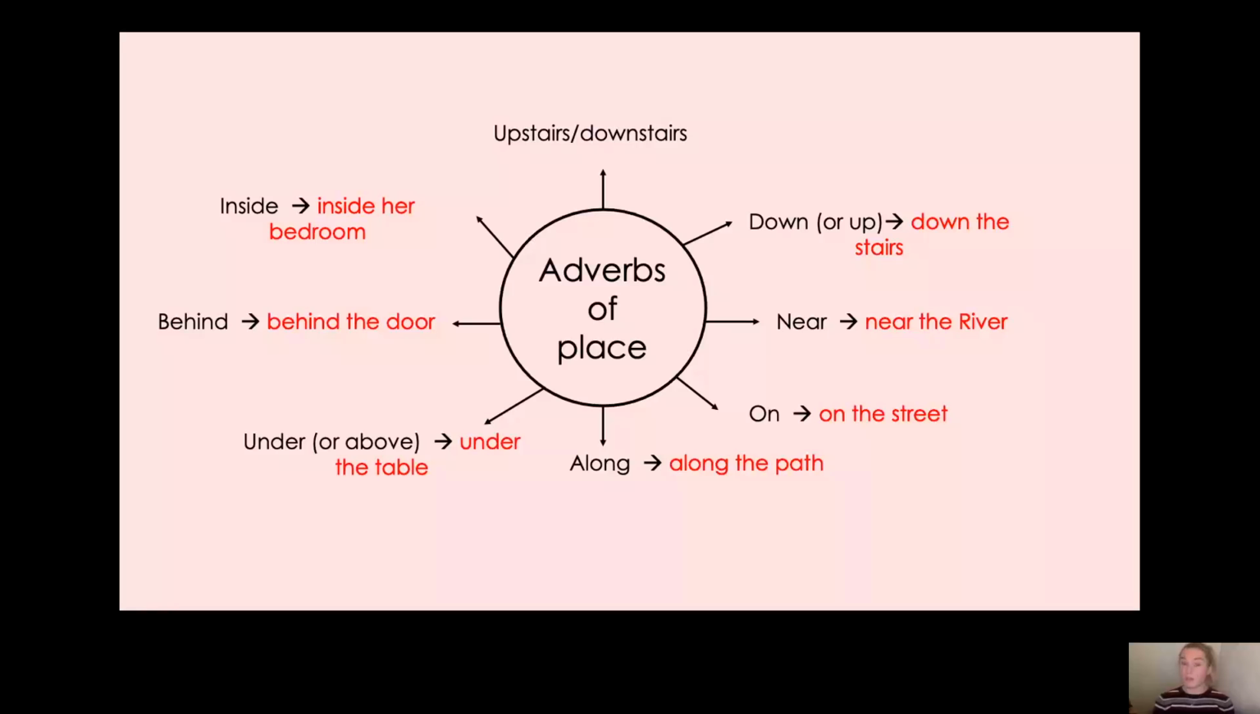Or you could have in front of. You could say, I am standing in front of my house. So in front of would be the adverb of place. Then you have inside. So the girl sat inside her bedroom, or the girl sat in her bedroom. So that is telling us where the verb is taking place.